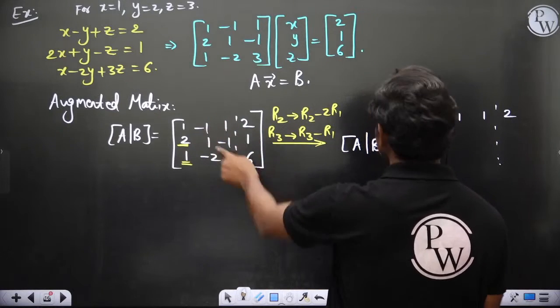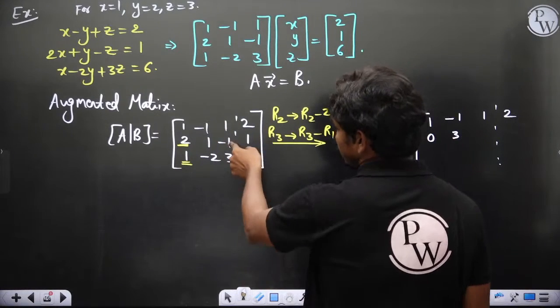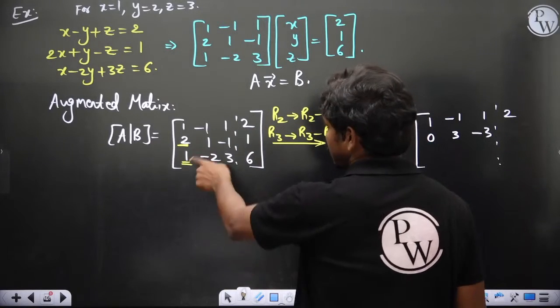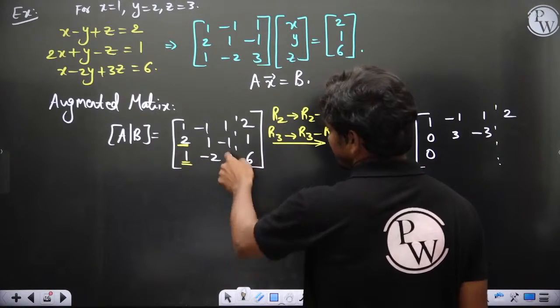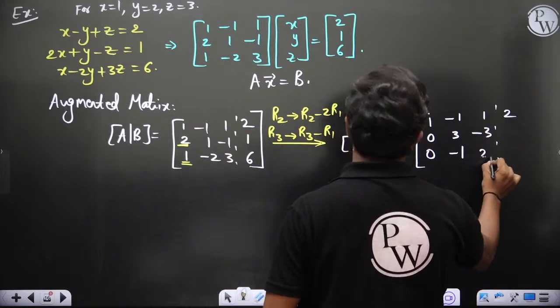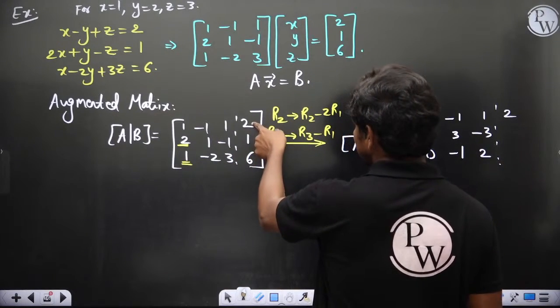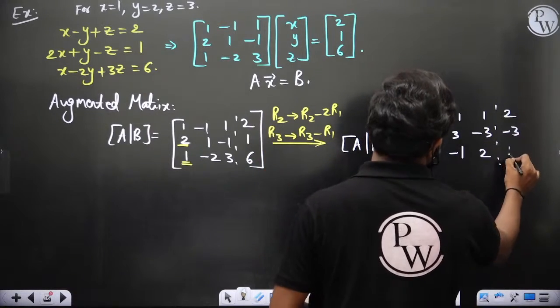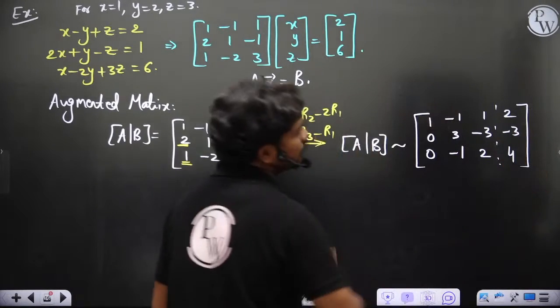Okay, 1 minus 2 times minus 1 which is 3, minus 1 times 2 times this 1 is minus 3 of course. Okay, then last row: 1 minus 1 is 0, minus 2 minus of minus 1 which is minus 1, then 3 minus 1 is 2, then this is 1 minus 2 times 2 which is minus 3 of course. Okay, and 6 minus 2 is 4. This is what you have. Clear? So this is the matrix.